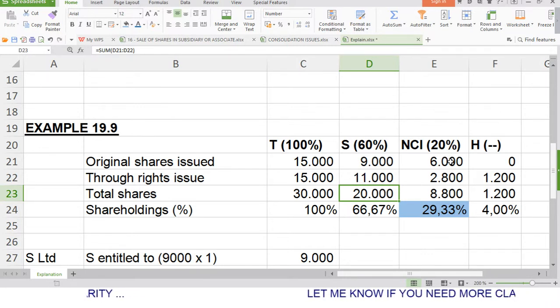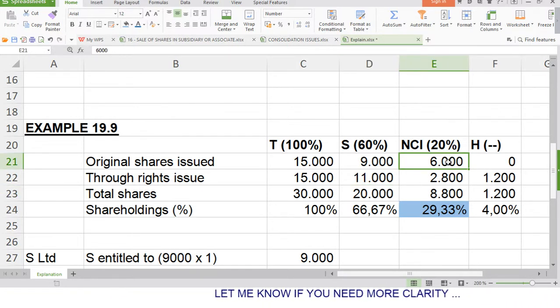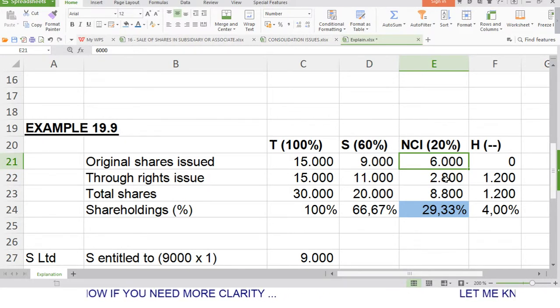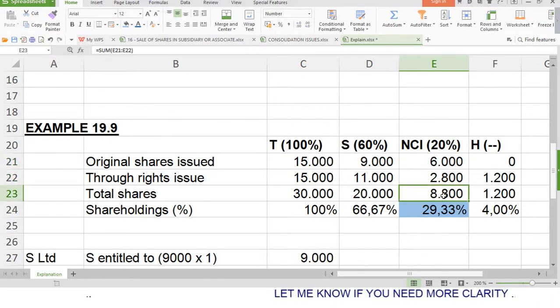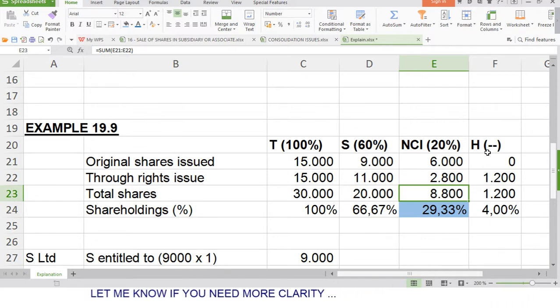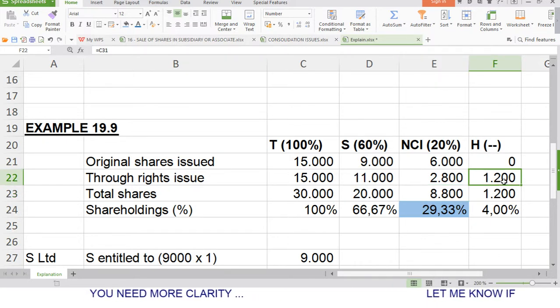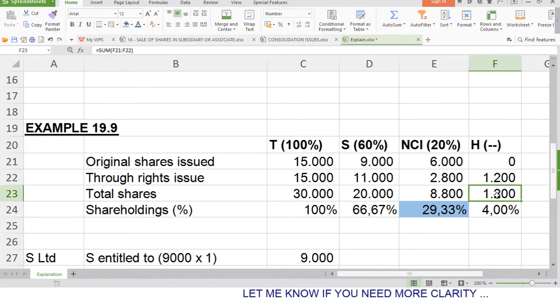And the other shareholders, they originally held 6,000 shares, but because they sold other rights, they could only subscribe for an additional 2,800 shares, giving them a total of 8,800 shares after the rights issue. And H Ltd only subscribed for 1,200, which is the portion they bought from the other shareholders. The total of shares they have is 1,200.